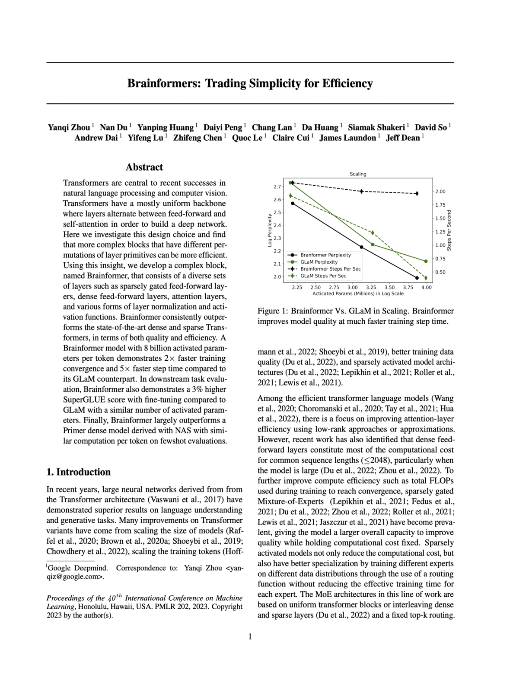Our model, which we call Brainformer, scales much better than GLaM, a manually designed sparse transformer. Brainformer consistently enhances training perplexity while maintaining a steady example rate even when increasing model capacity. In contrast, GLaM's example rate suffers when scaled up.